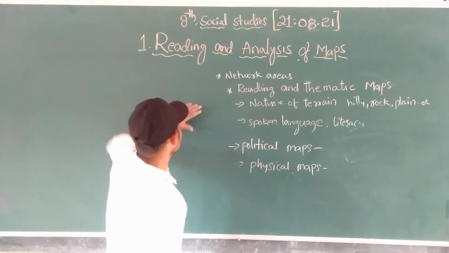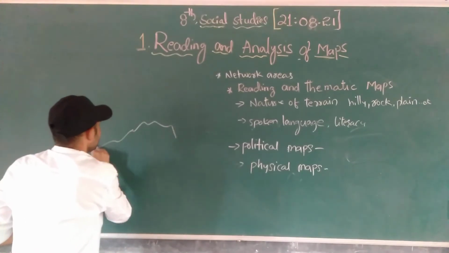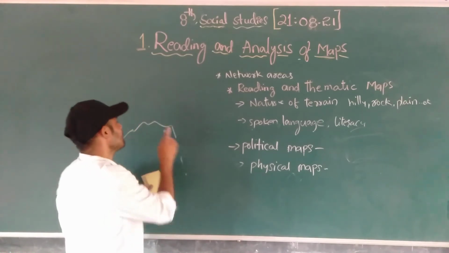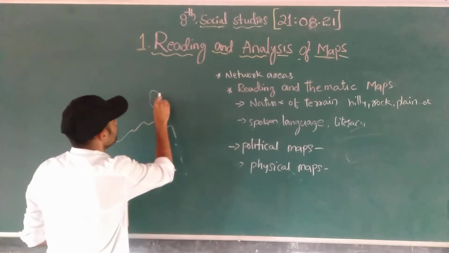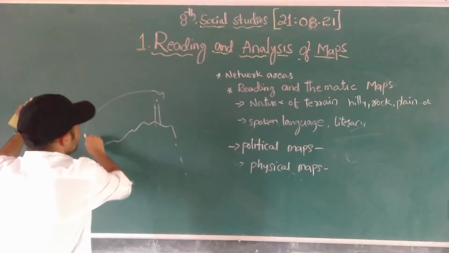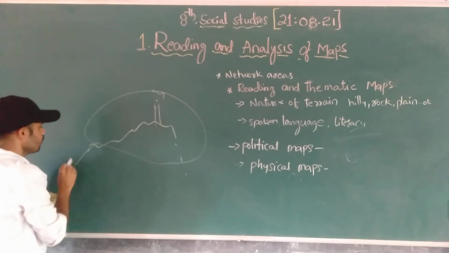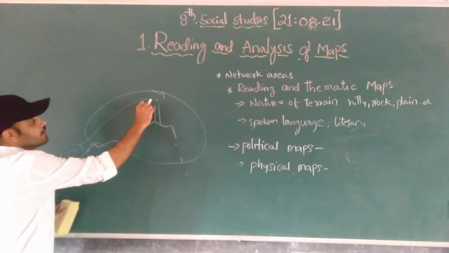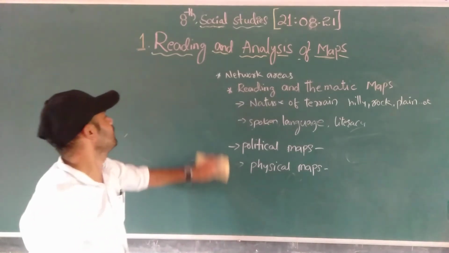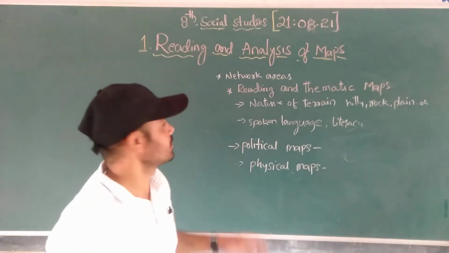So if there is a hill station, there is a low station. If we put one tower here, this tower will control this whole area. If you put the tower only in the down area, it will not cover this area. So that's why by using the map, the company can establish and improve the towers and the signaling also.